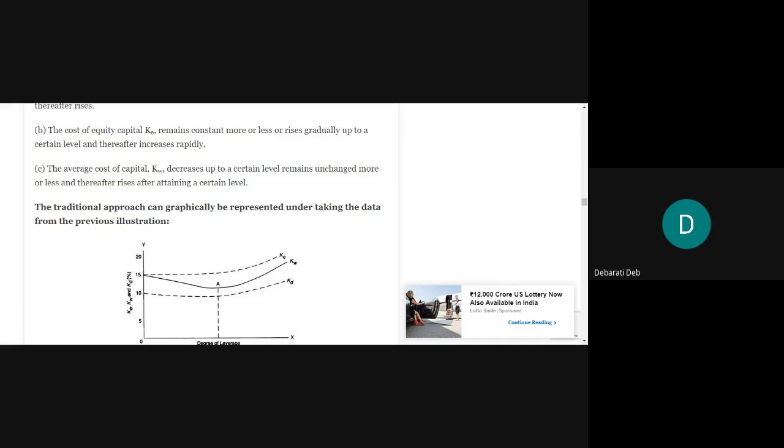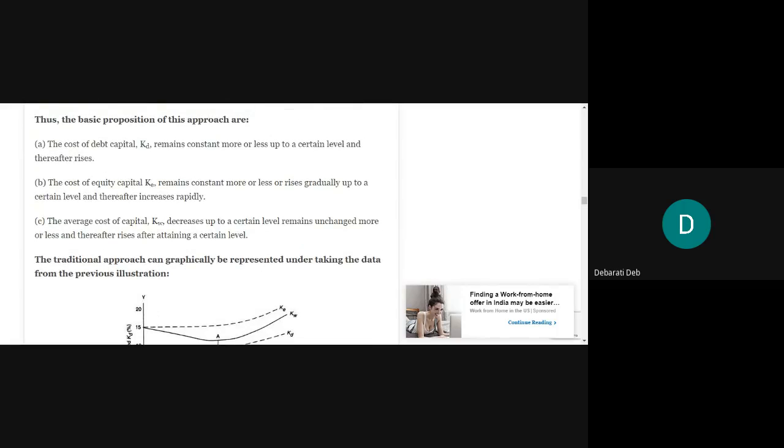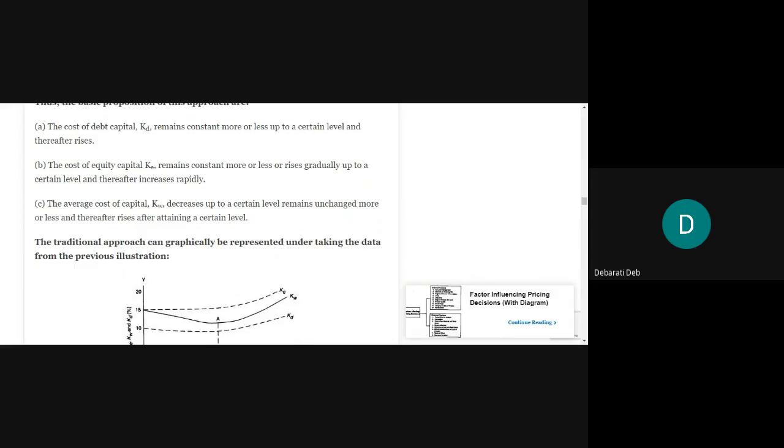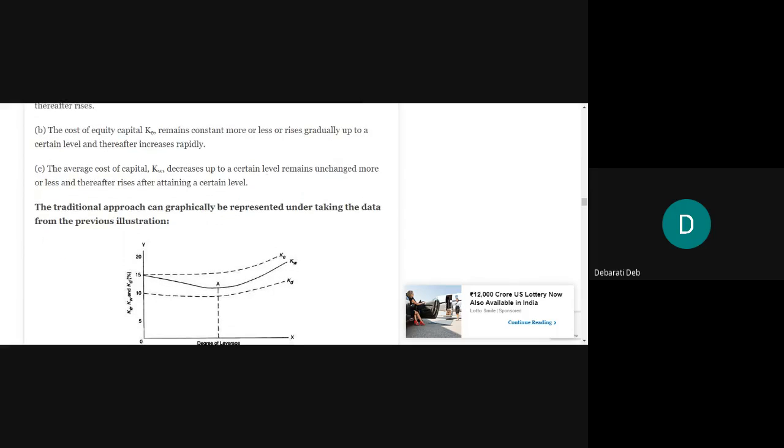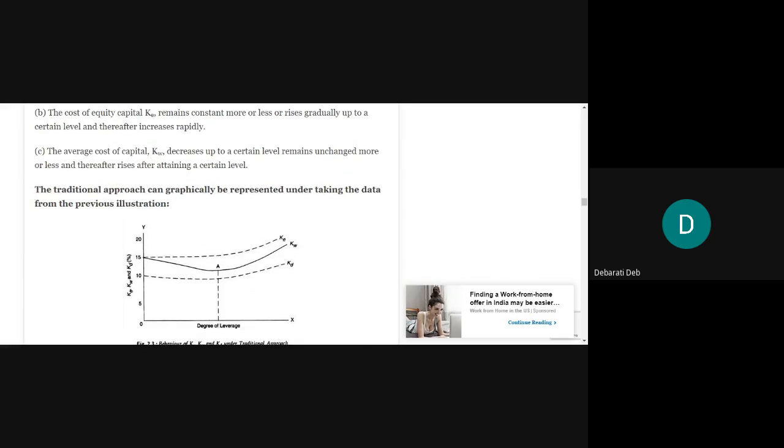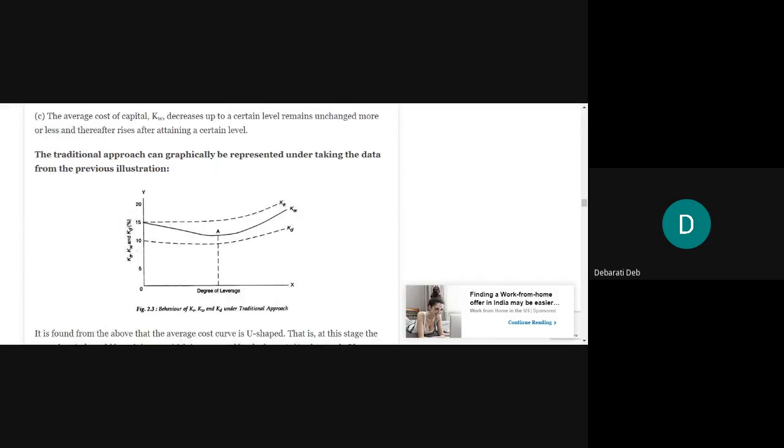So this movement of KW will be similar to the movement of KD. So it will first decrease up to a certain level. No, it will be a little bit different also, because KD may be constant, but the average cost of capital will decrease because the cost of equity is decreasing, right? So the average cost of capital will decrease up to a certain level, or will remain unchanged more or less. And after reaching that level, it will start to increase.